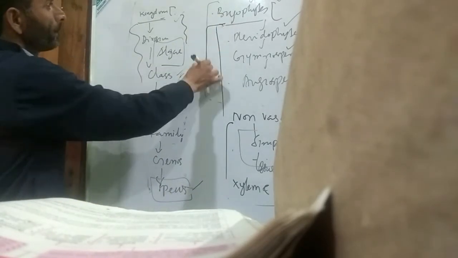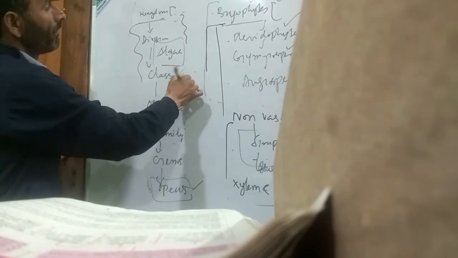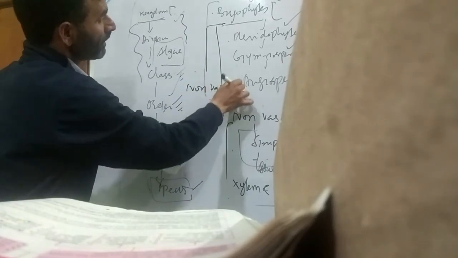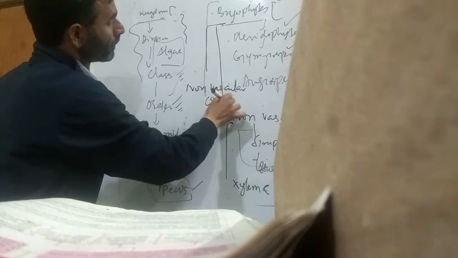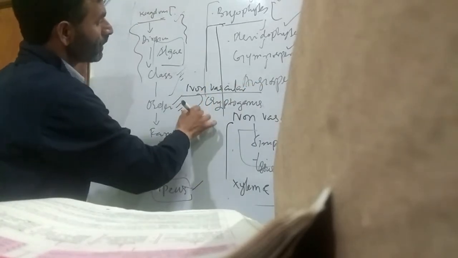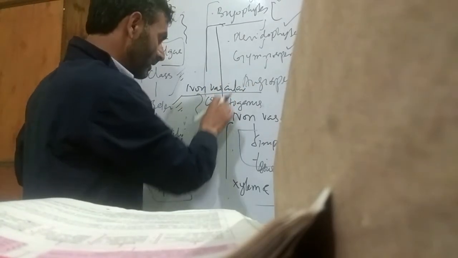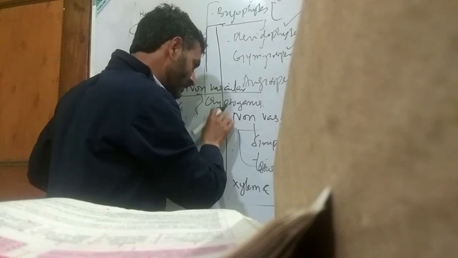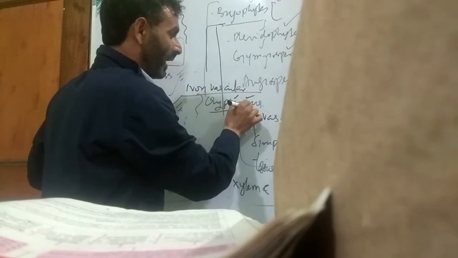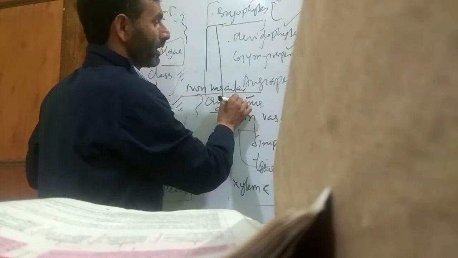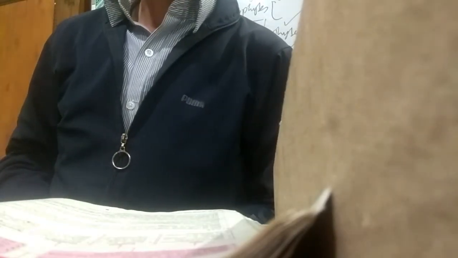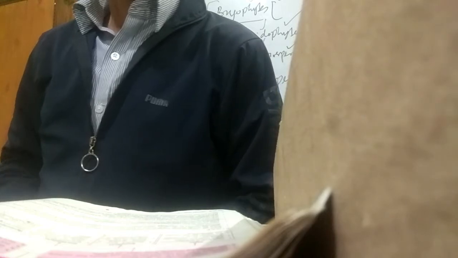Bryophytes, इनको हम non-vascular cryptogams भी कहते हैं. Why do we call them non-vascular cryptogams? Non-vascular is that they lack xylem and phloem, and cryptogam is that they have crypto, concealed, gamos, marriage, concealed reproductive organs, concealed sex organs. The sex organs in bryophytes are not visible or clear in them.